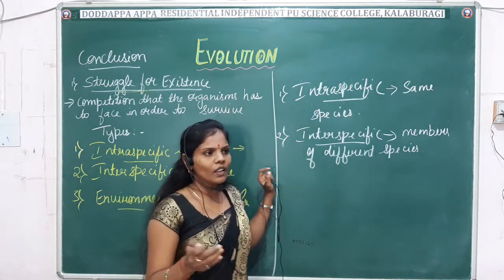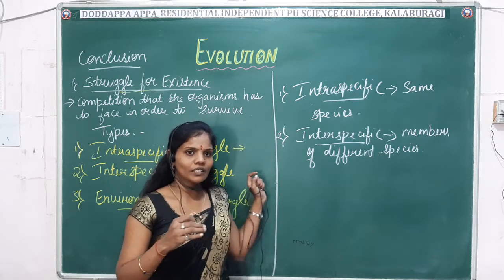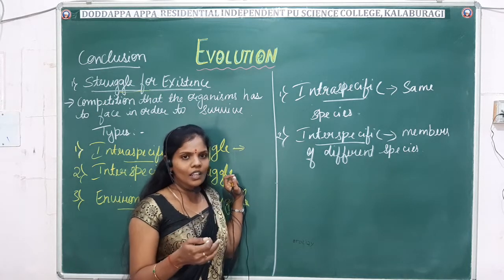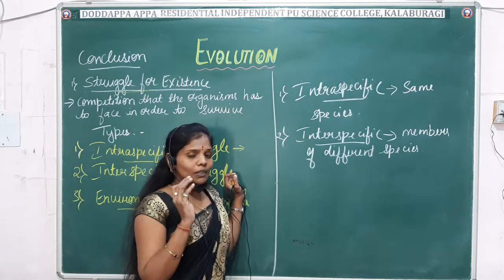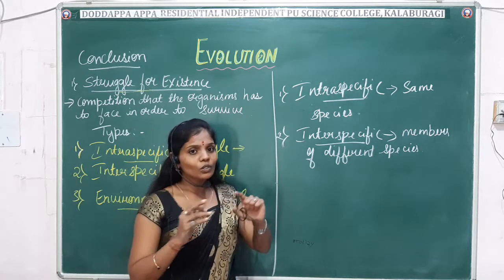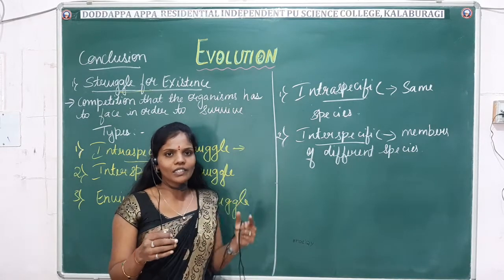For example, you can give the example of eagle and dogs. They are struggling for the same food, that is, it may be flesh, right? Though the aim is one, meaning they have the same food, the fight is between two different organisms, two different species. That is, one is the eagle and another one is the dog.